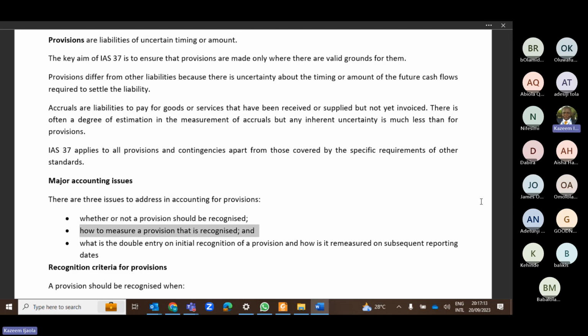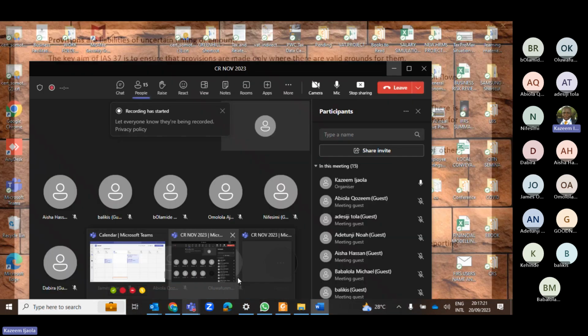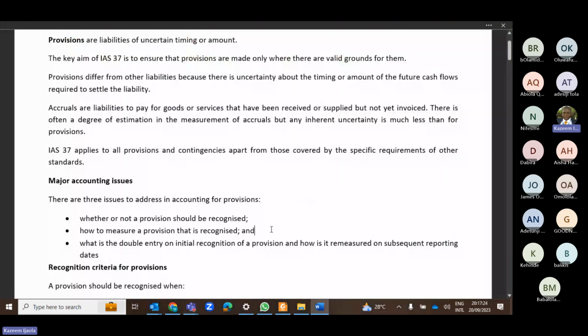Then the second one is how to measure a provision that is recognized. Which means that if you have recognized a provision, what value are you going to place, or how are you going to determine the amount to set aside as a provision? That's the next question that we're going to respond to based on the principles of IAS 37. So the first one is the recognition criteria, whether or not you should recognize a provision.